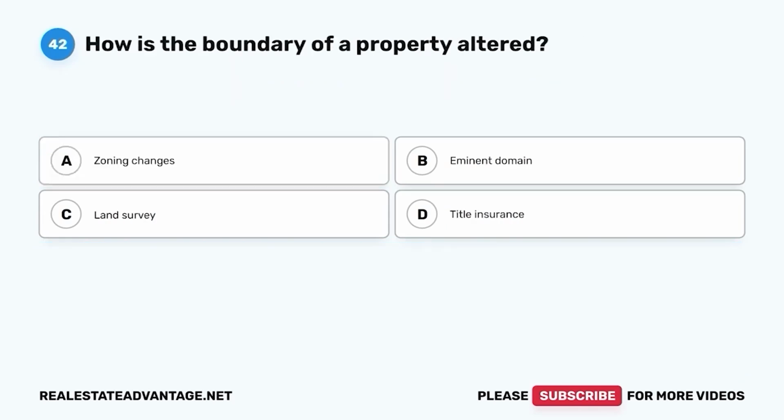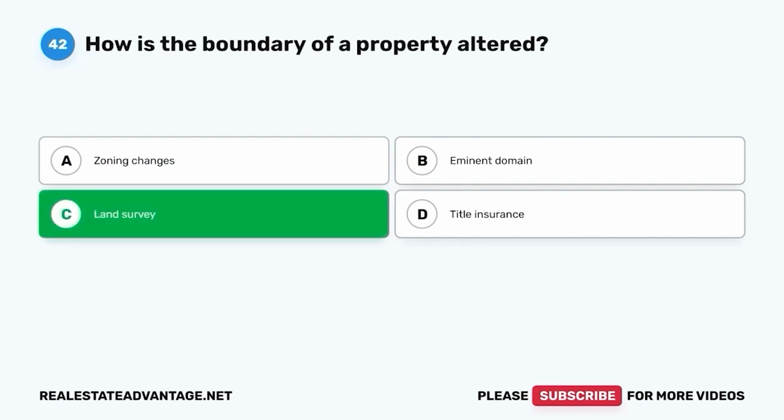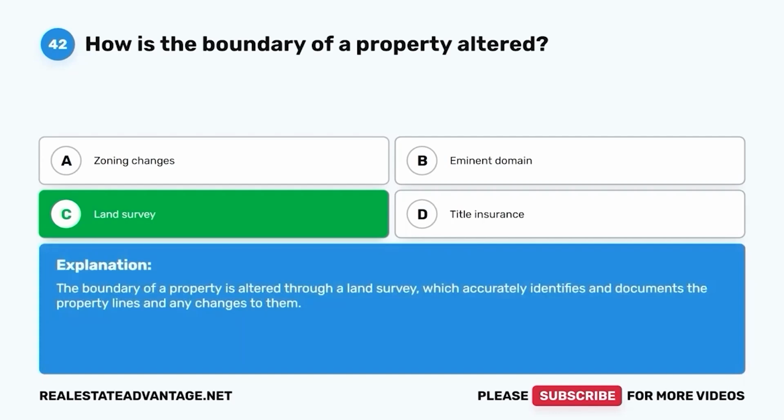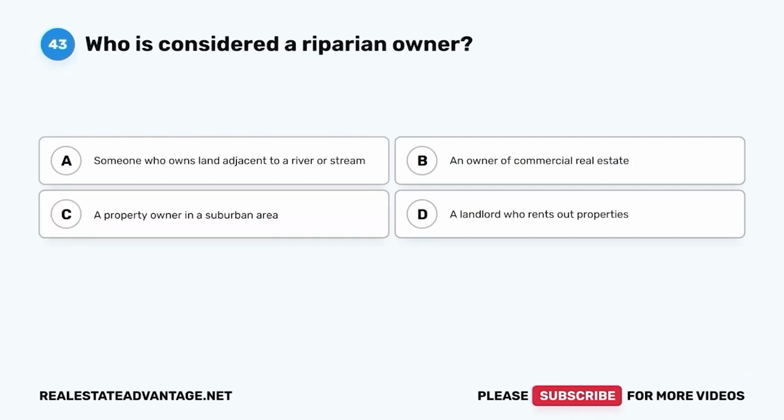Question 42. How is the boundary of a property altered? A, zoning changes, B, eminent domain, C, land survey, D, title insurance. The correct answer is C, land survey. The boundary of a property is altered through a land survey, which accurately identifies and documents the property lines and any changes to them.